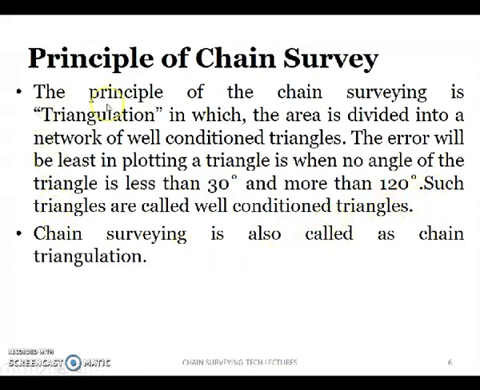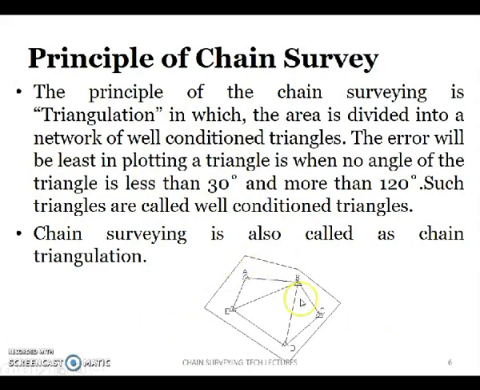So the basic principle of chain surveying is triangulation. Triangulation is the process of division of an area into a number of triangles and trapezoids, so individually the area of each figure is found. Here you can see the pentagon ABCDEA. The pentagon has been divided into three triangles like this. Individually the triangular areas are found and finally they are all added up to get the total area.